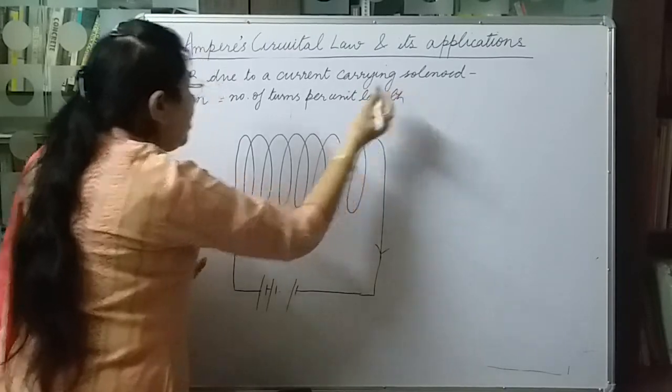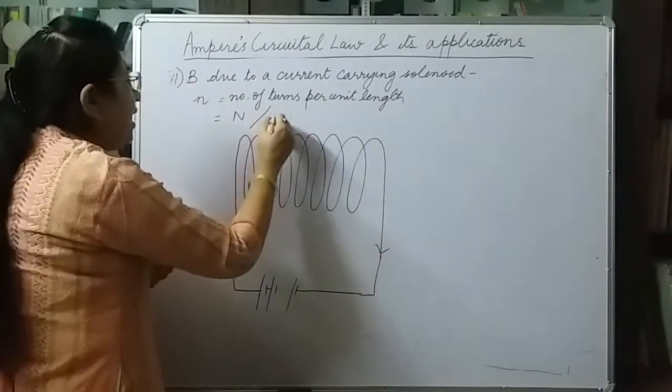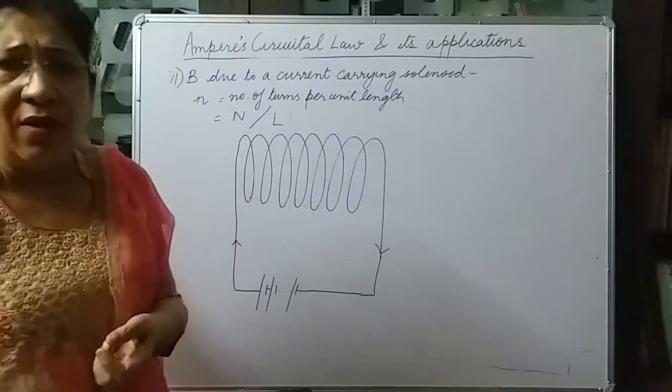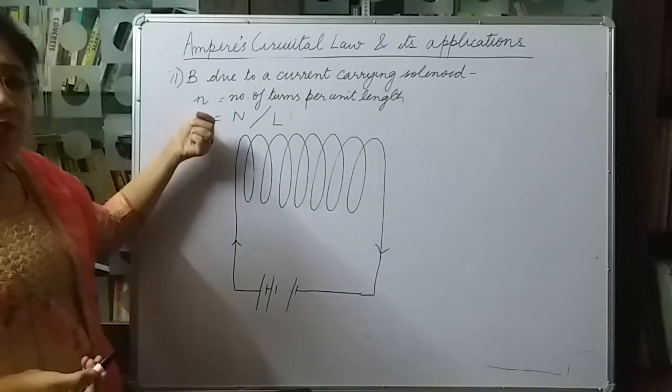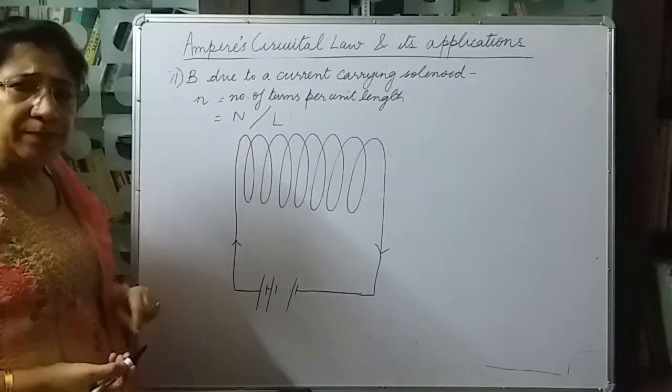So if the number of turns is capital N and capital L is the length of the solenoid, then we would have small n, the number of turns per unit length, as N by L.